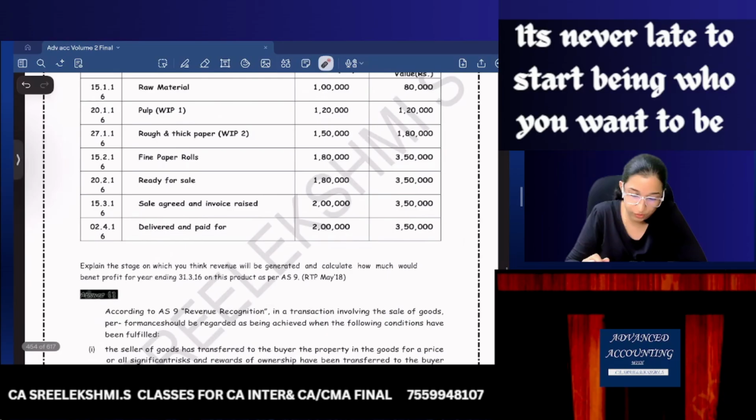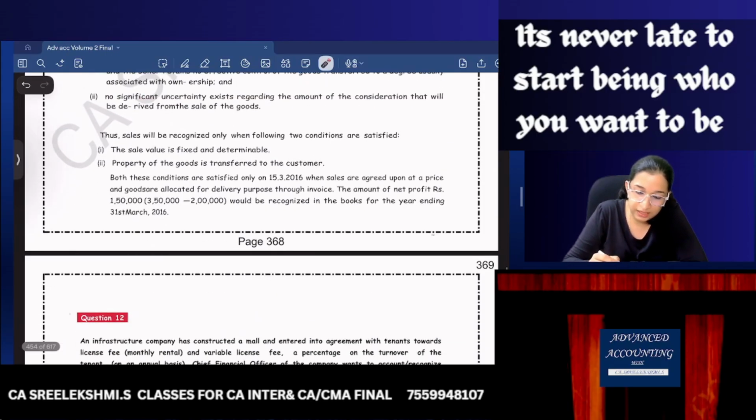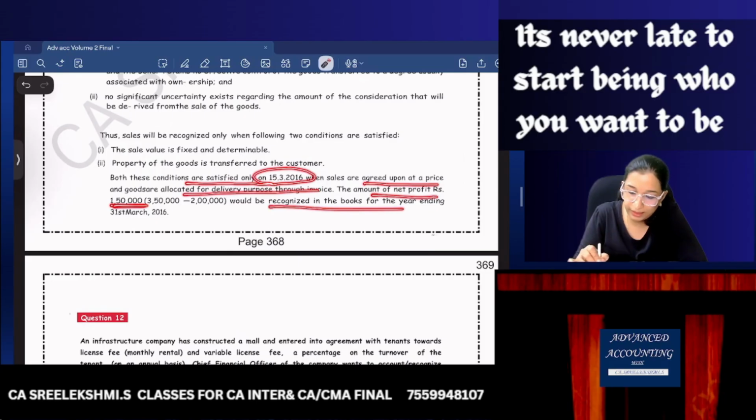50,000. So see, according to AS 9, in a transaction involving sale of goods, performance should be regarded as being achieved when the seller of goods has transferred all significant risk and reward, and no significant uncertainty exists, the sale is fixed and determinable. So both these conditions are satisfied on 15th March. Sales are agreed. Therefore, net profit of 1,50,000 would be recognized.